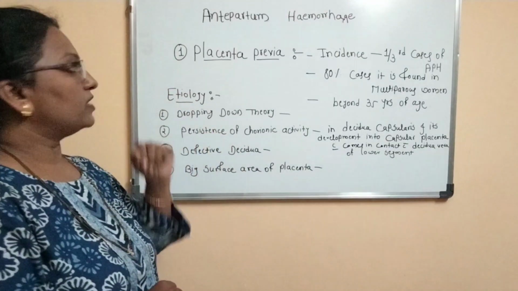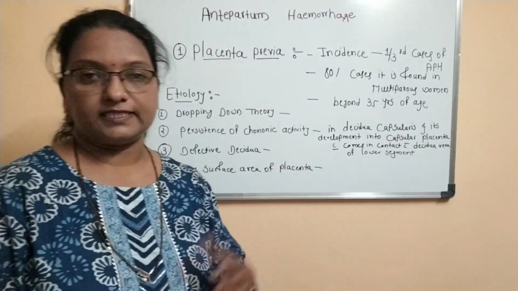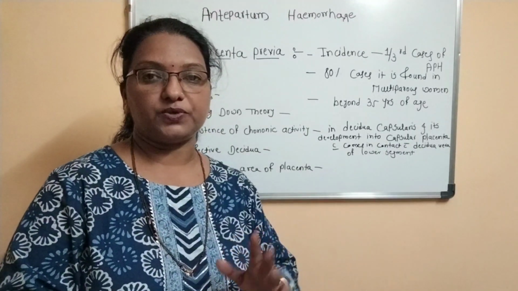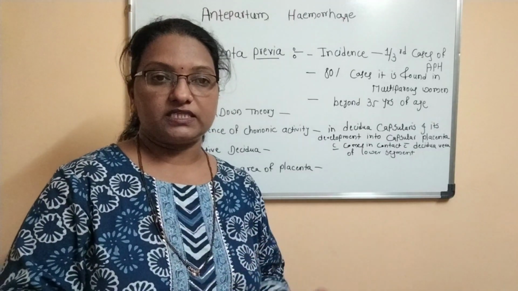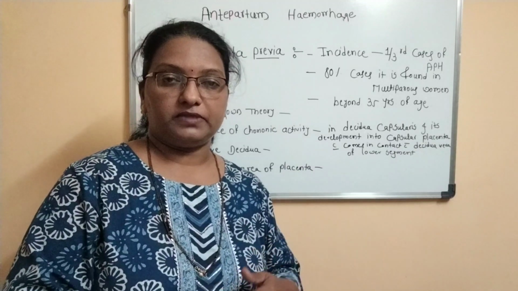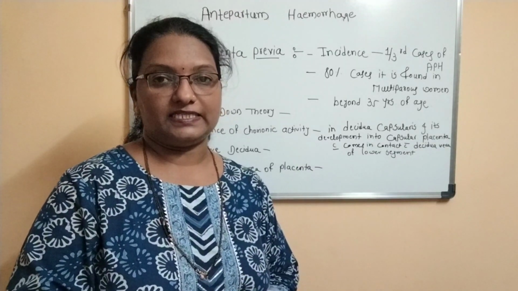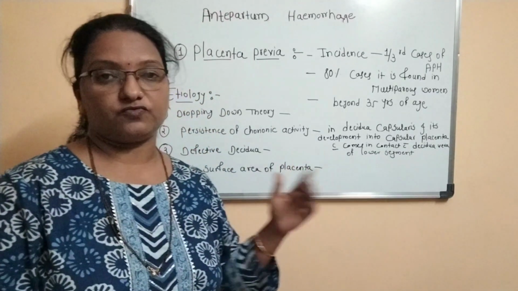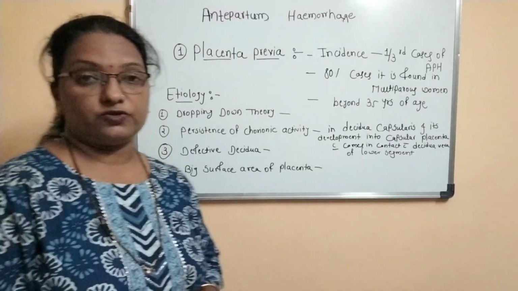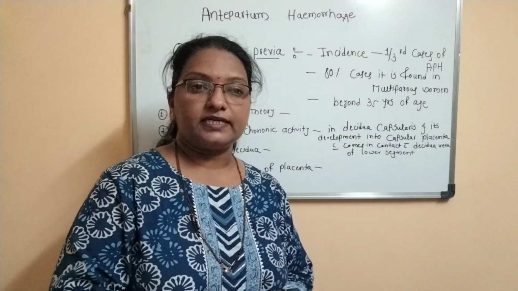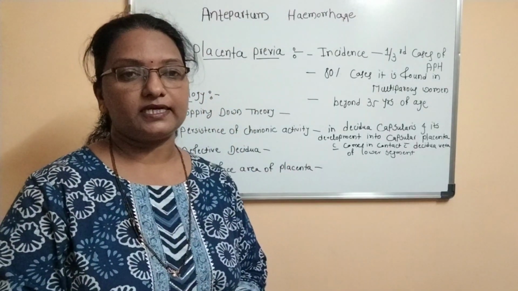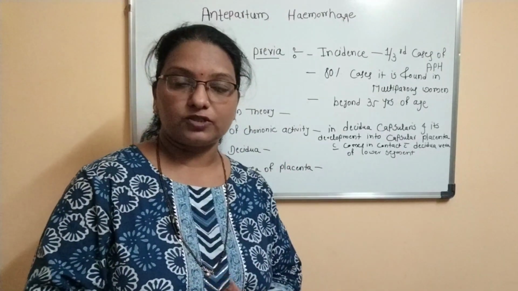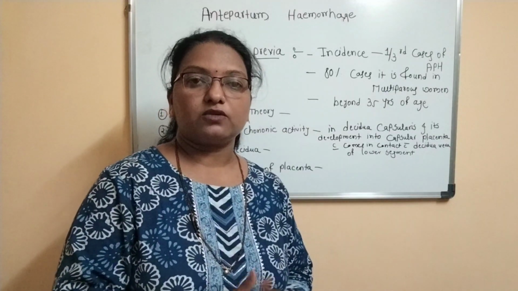About its etiology, as I told you, placenta previa is related with the implantation of the placenta, where it is implanted partially or completely into the lower uterine segment. So what is the cause for this lower uterine segment implantation? There is no exact cause, but there are some theories or postulations.